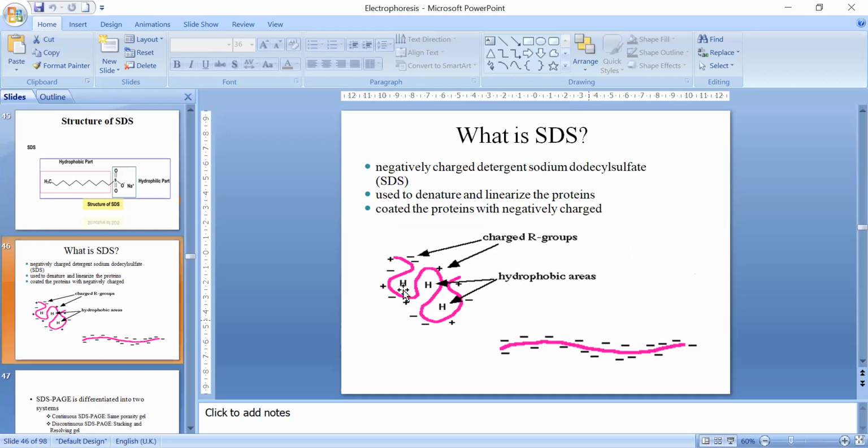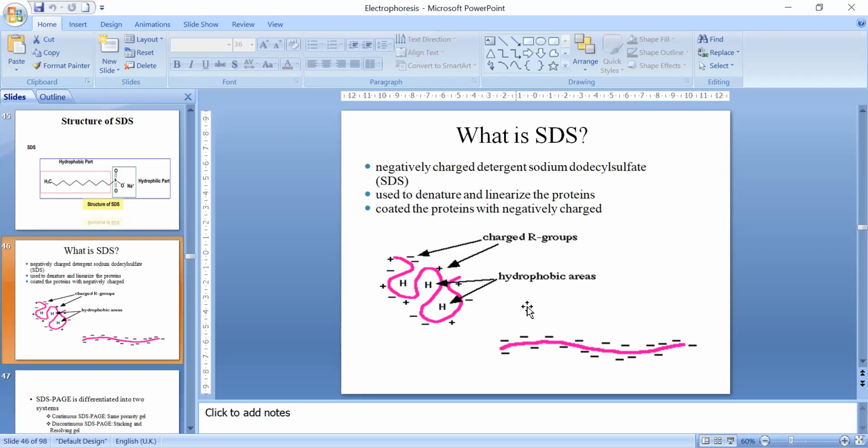It gives us two advantages. One is that the protein may be negatively charged, positively charged or neutral. Once we treat it with SDS, the protein acquires a universal negative charge. Second, due to the action of the pin cushion model, the protein chain opens and a globular protein becomes linear.